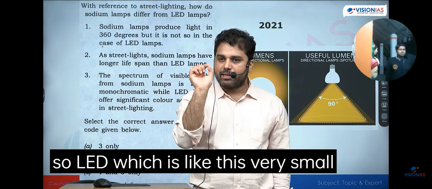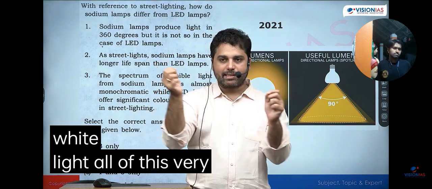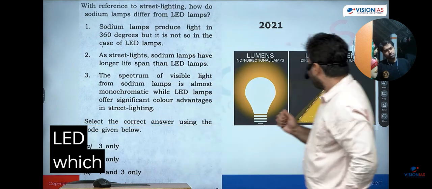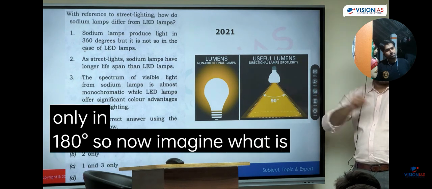So an LED, which is like very small red, blue, green together, illuminating together at the same intensity producing white light, we can design it this way: all of these very small red, blue, green can direct their light in a specific direction. And I can make an LED which can produce light only in 90 degrees. I can make an LED which can produce light only in 180 degrees. So now imagine what is happening here.